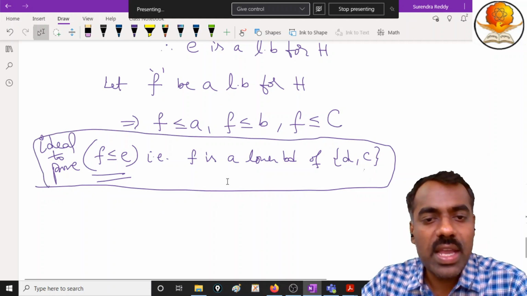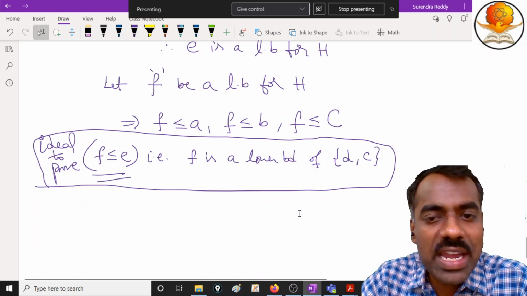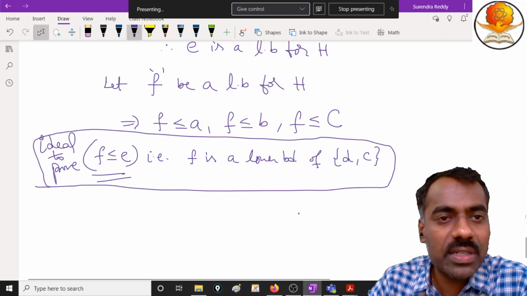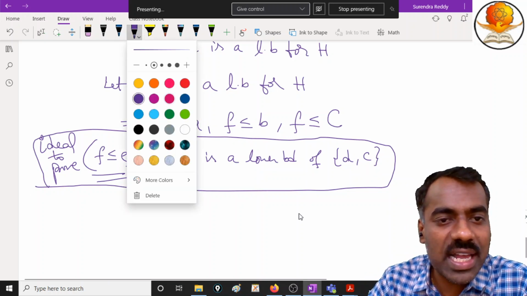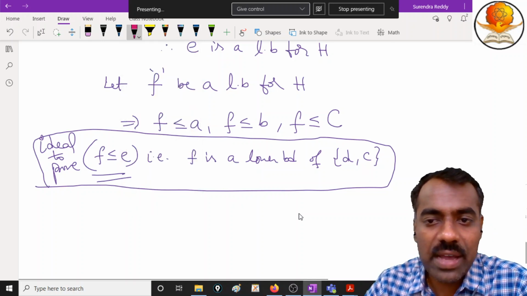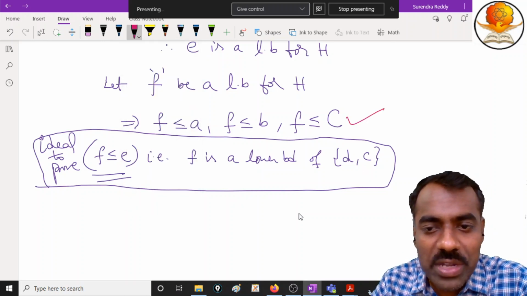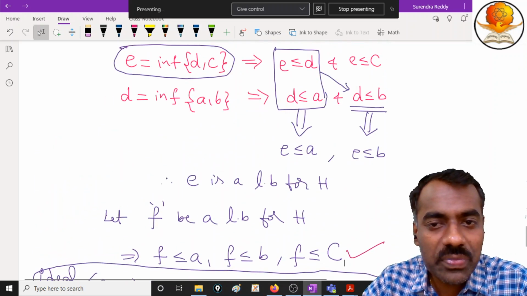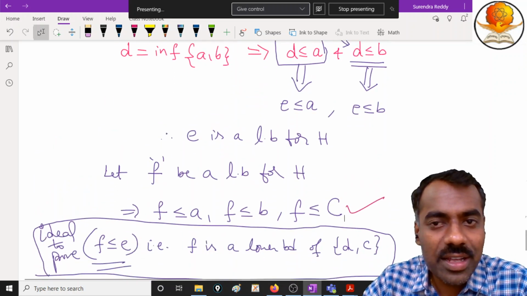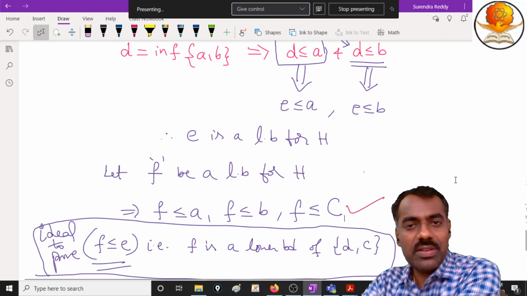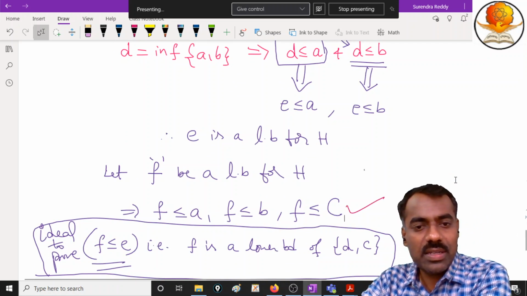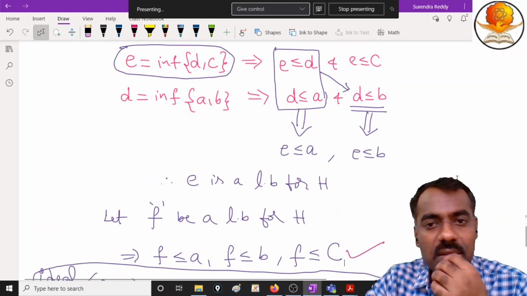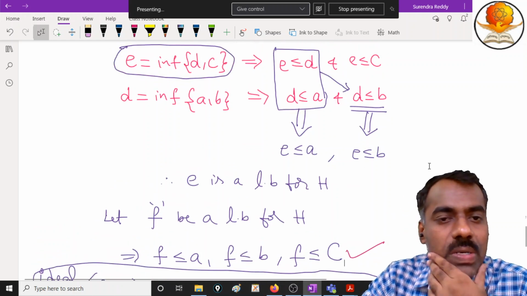Okay. Now tell me why F is less than or equal to D. F is less than or equal to C is already there, or not? This we already have, right? We have to only prove that F is less than or equal to D. Why is F less than or equal to D? Very good, very good.